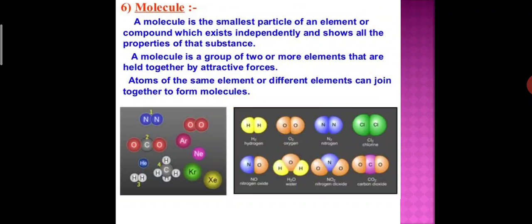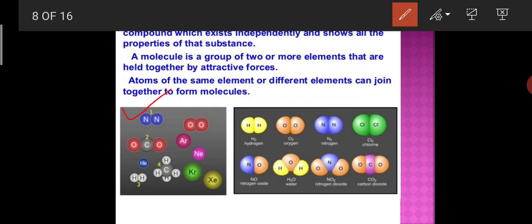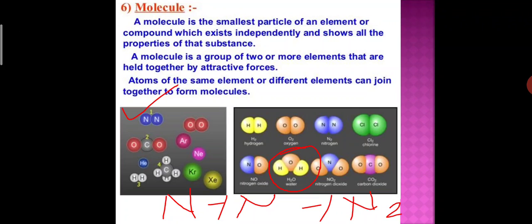A molecule is a group of two or more atoms that are held together by attractive force. Atoms of the same element or different elements can join together to form a molecule. You can take the example of nitrogen, where two nitrogen atoms join and form nitrogen N2. You can take the example of water also. The properties associated with water are the properties of water molecules.